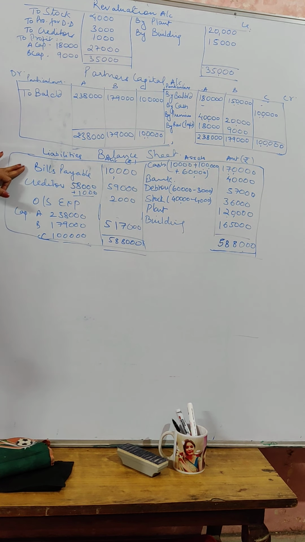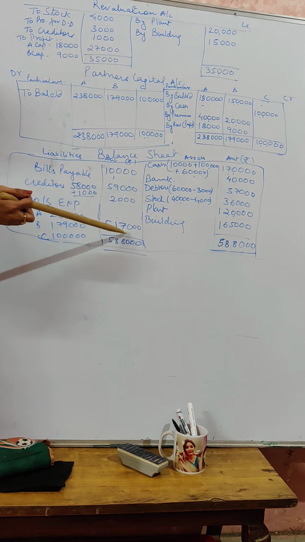First of all, bills payable, there is no change, we are going to record it as it is. Creditors, there is an increase in 1,000 of creditors, so after increasing in your new balance sheet, your creditors will become 59,000. Outstanding expenses, no change, we have to record 2,000. After that, the new capital in a firm of A and B and C, it is going to be this much, and the sum total is 5,17,000.